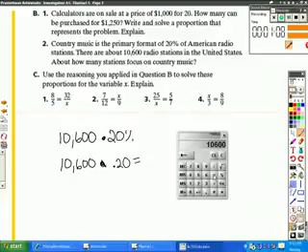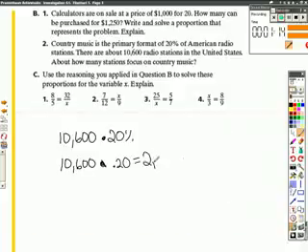10,600 times 0.20, 2,120. So there were approximately 2,120 stations that will play country music in the United States.